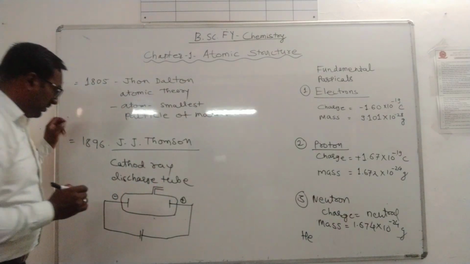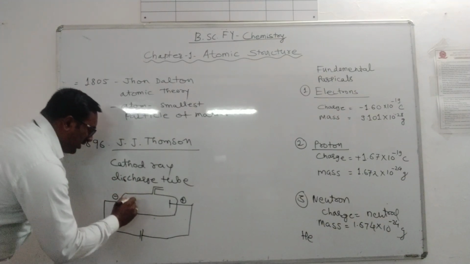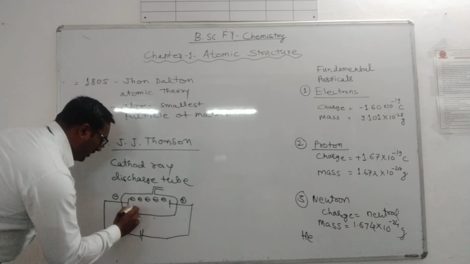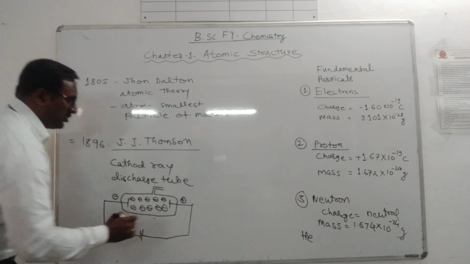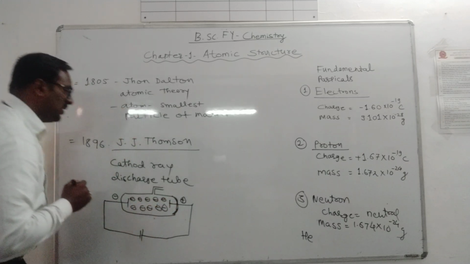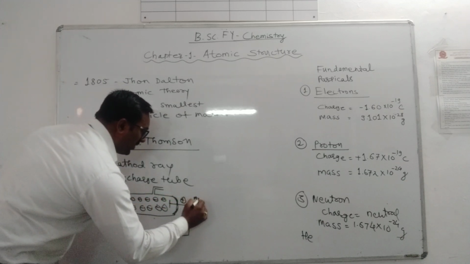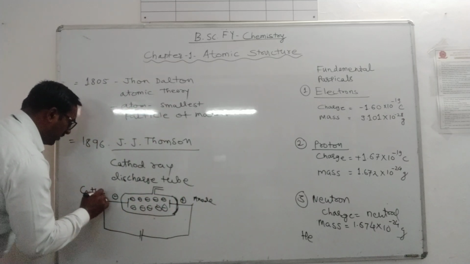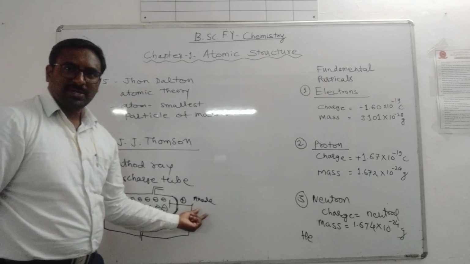Thomson observed that a stream of negatively charged particles flows from the negative plate towards the positively charged plate and shows fluorescence behind the positively charged electrode. This is our anode, this is cathode: cathode is the negatively charged electrode, anode the positively charged electrode.